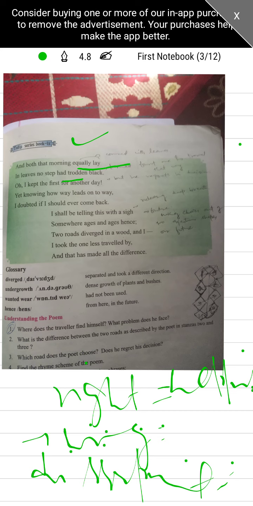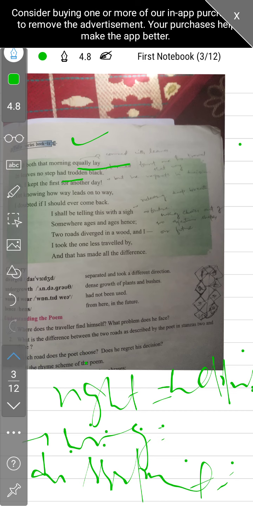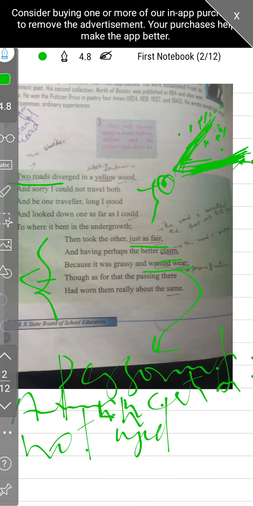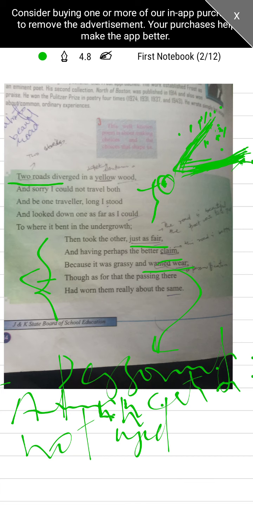And this poem is made of four stanzas. If we look at the rhyme scheme of this poem, here it is: would, stood, could, right? And both, growth.